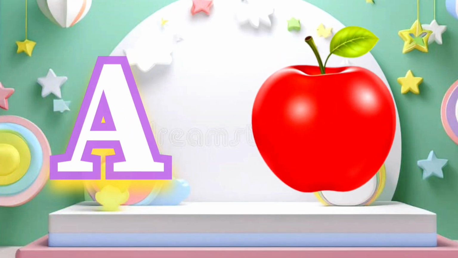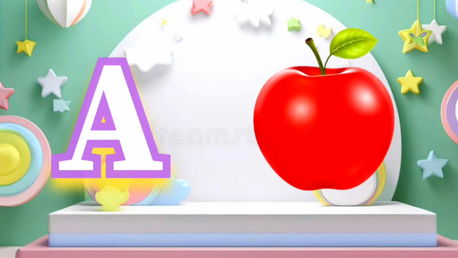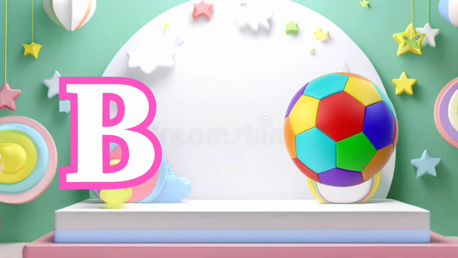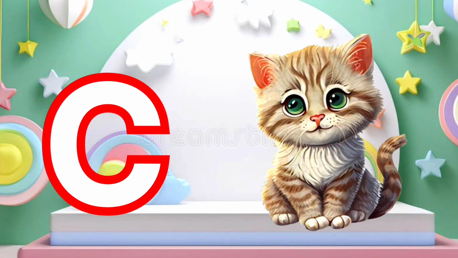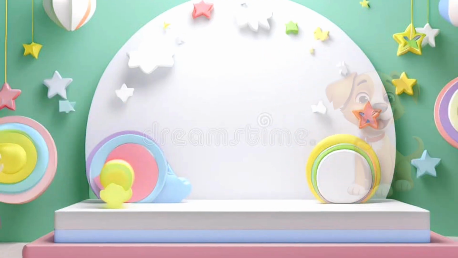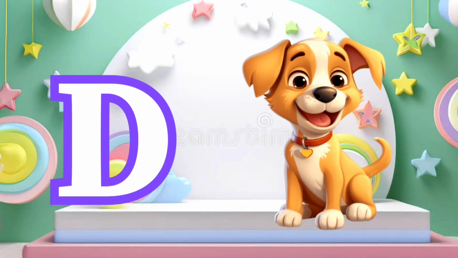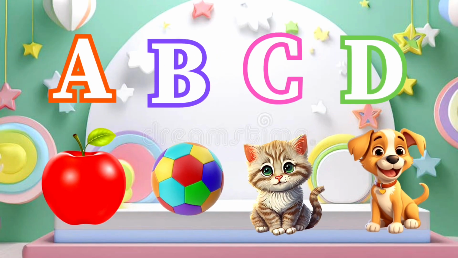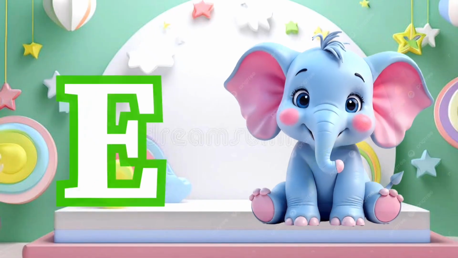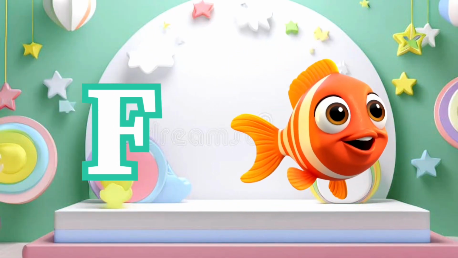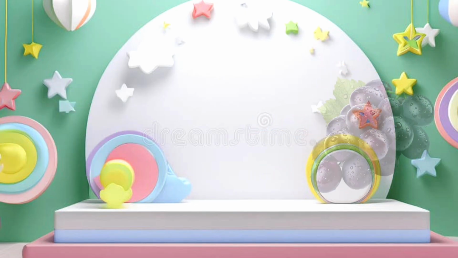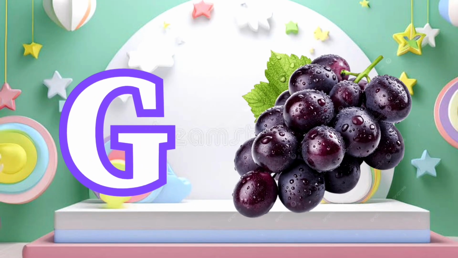A for apple. B for ball. C for cat. D for dog. E for elephant. F for fish. G for grape.